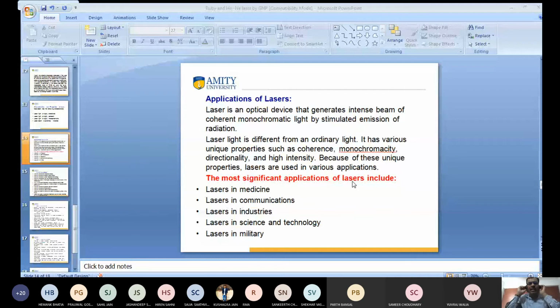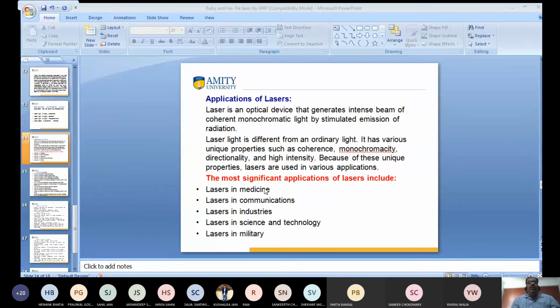Yes or no? Any question or doubt to ask me, otherwise I proceed further. Clear? Yes or no? Samir Chaudhary? Yes, sir. Any question? Yes, sir. Clear. Where is Mr. Jasandeep? Do you get my voice? Yes, sir. Okay. Any doubt to ask me? No doubt. Varshibir Chauhan? Yes, sir. Any question, doubt? No, sir. Okay. So I proceed further again.